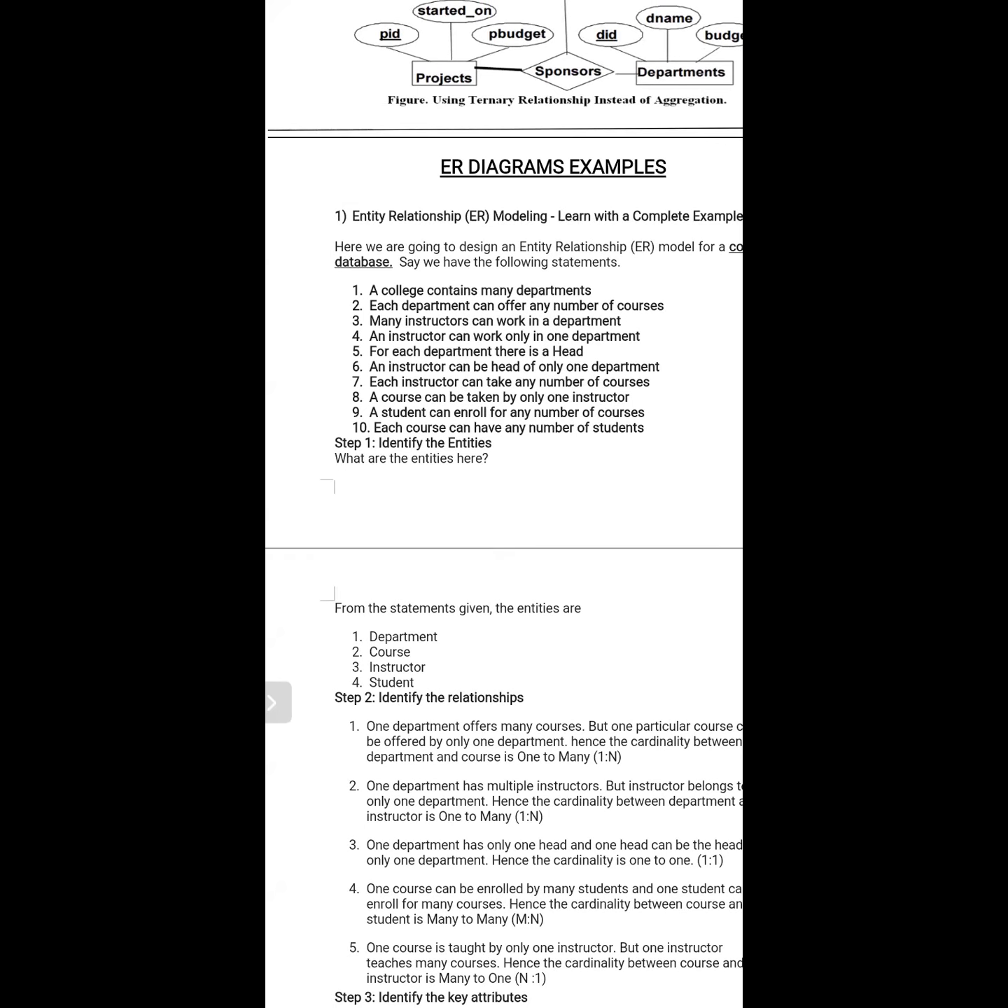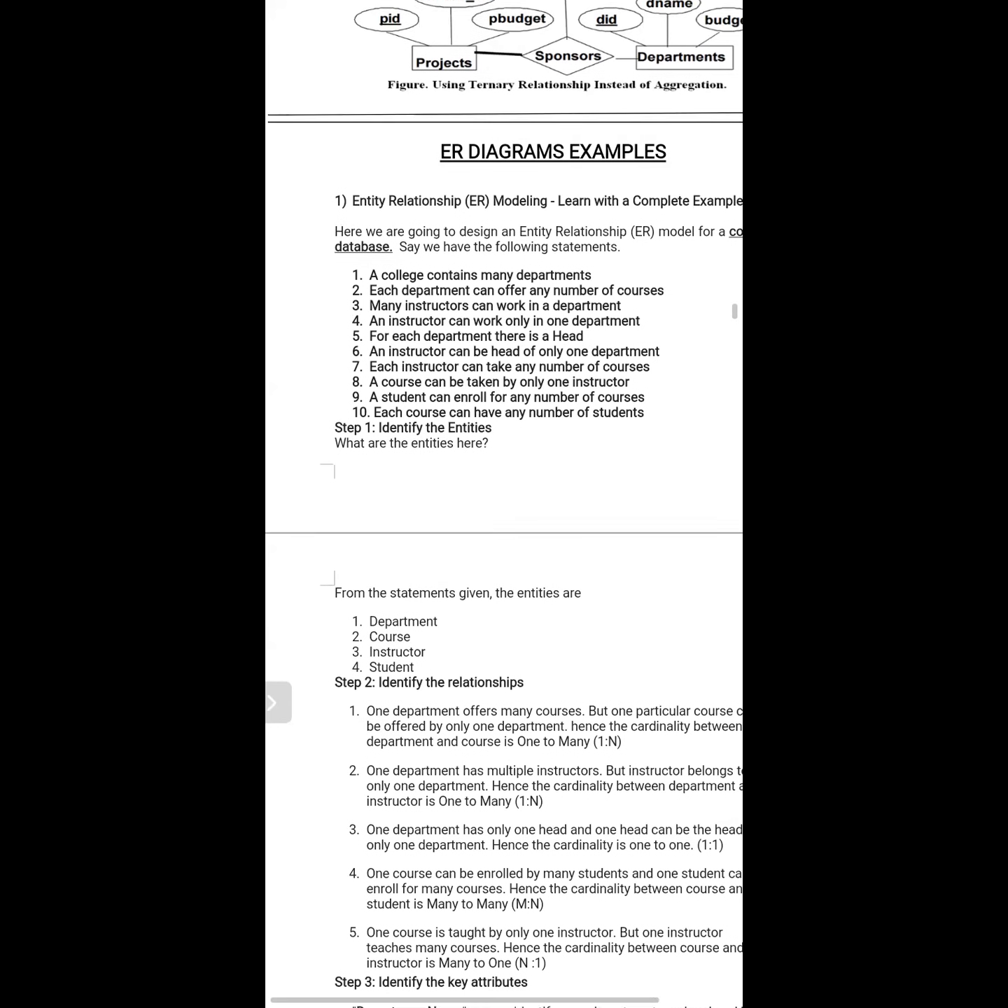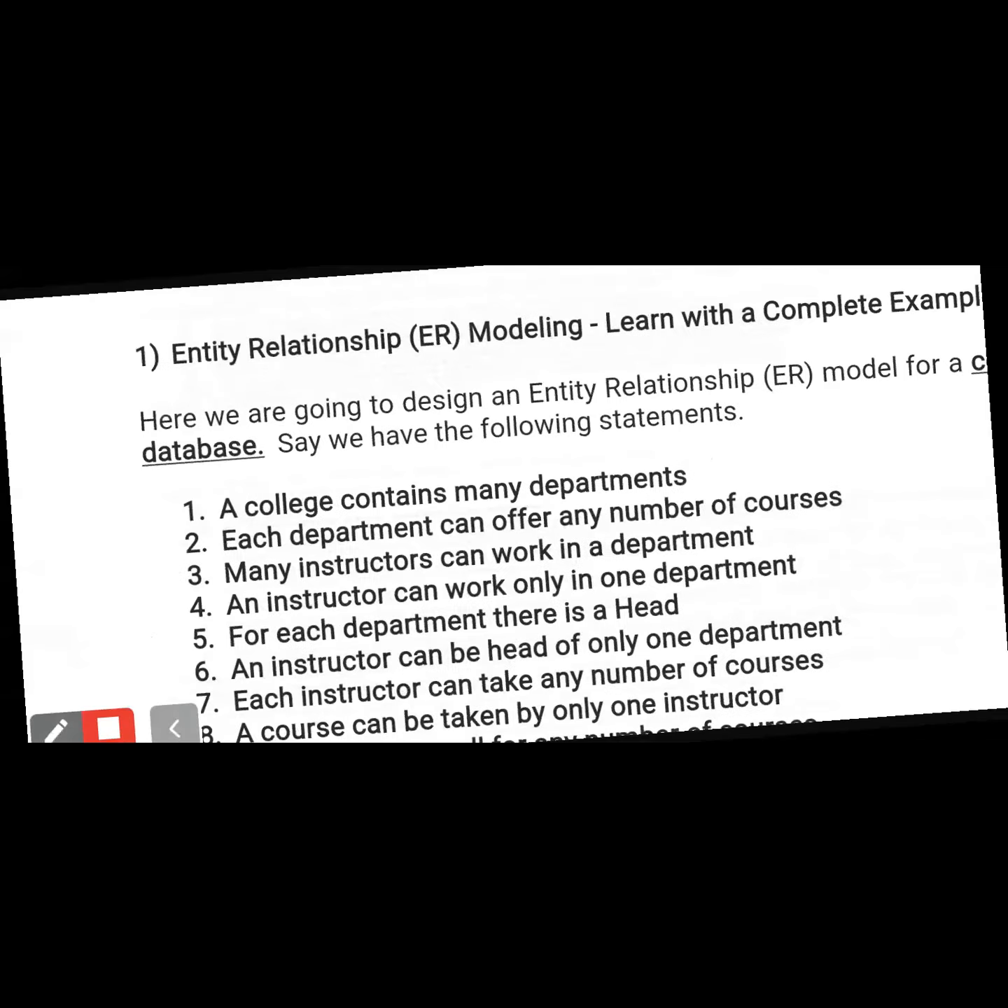And another thing, a student can enroll in any number of courses, same as online certification. Each course can have any number of students, so that means a one-to-many relationship. Each course can be selected by more than one student. Here, if you observe, I'm not explaining anything now. I'm just reading whatever is available here.